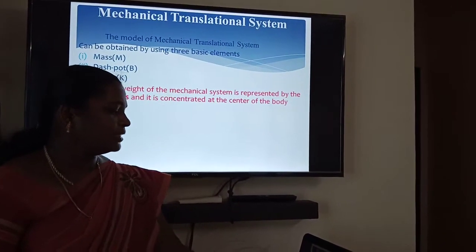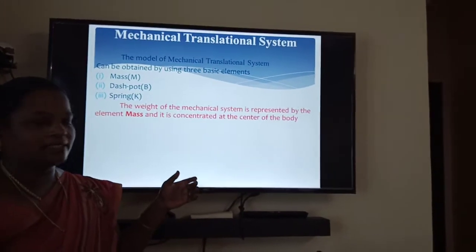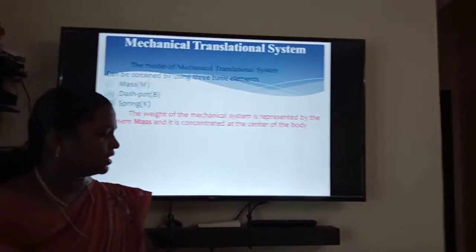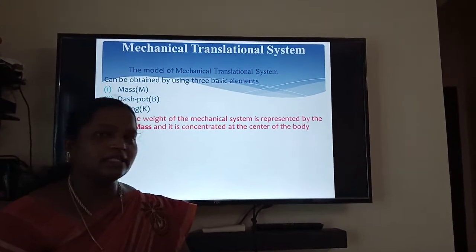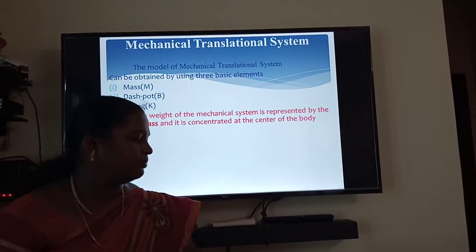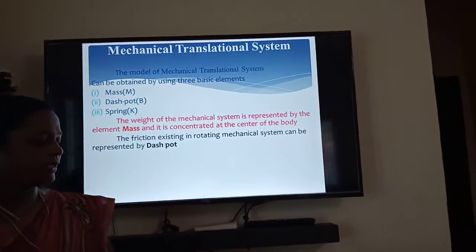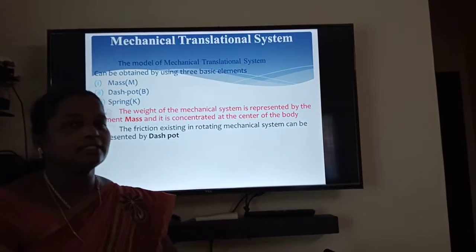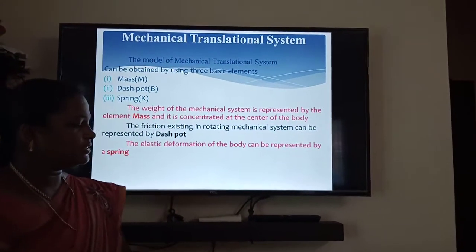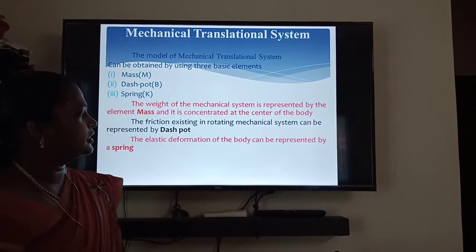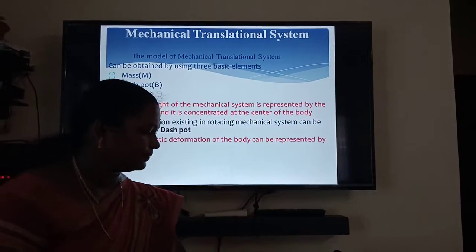The weight of the mechanical system is represented by the element called mass, and it is concentrated at the center of the body. The friction existing in the mechanical system is represented as the dashpot. The next one is the spring. The spring is the elastic deformation of the body.